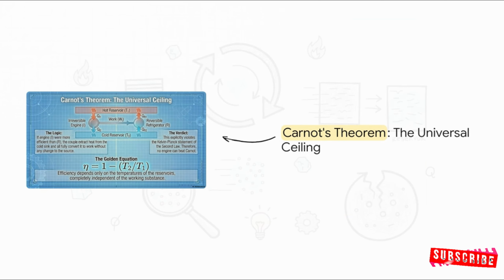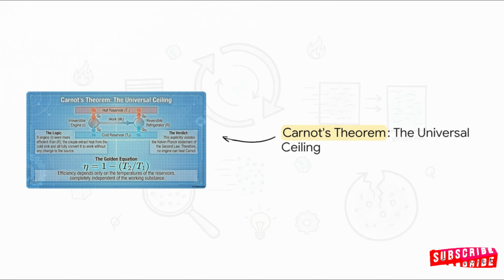And because it is completely perfect, it gives us Carnot's theorem, the absolute universal ceiling for efficiency. Check out this golden equation. It tells us that efficiency equals 1 minus the temperature of the cold reservoir divided by the temperature of the hot reservoir. This is incredibly profound for your test calculations. It means that maximum possible efficiency has absolutely nothing to do with what your engine is actually made of. It depends solely on the temperatures of the hot and cold reservoirs. And since no cold reservoir in the universe can ever reach absolute 0, achieving an efficiency of 100% is physically completely impossible.